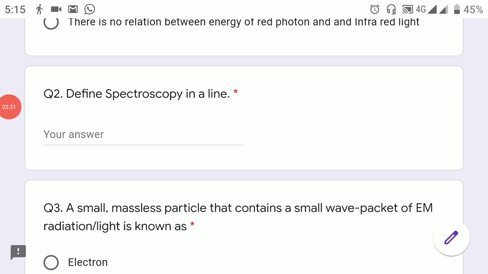The next question was: define spectroscopy in one line. You must know this answer. It is the study of interaction of light and matter. As the word itself indicates, scopy means study of spectrum. So it is the study of interaction of light and matter.